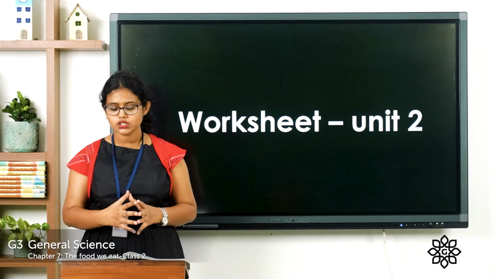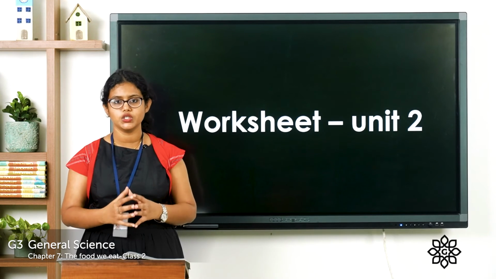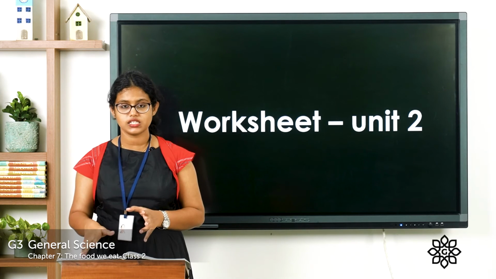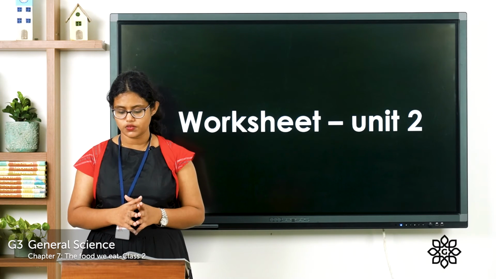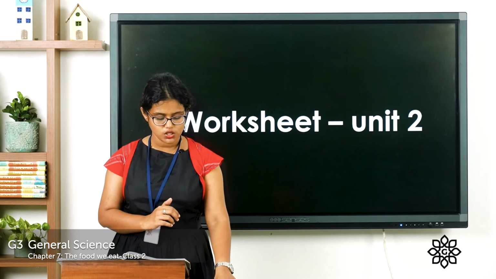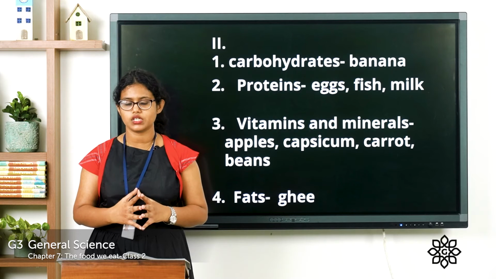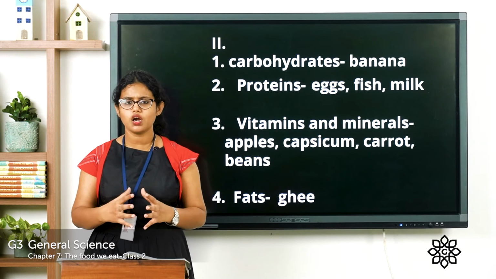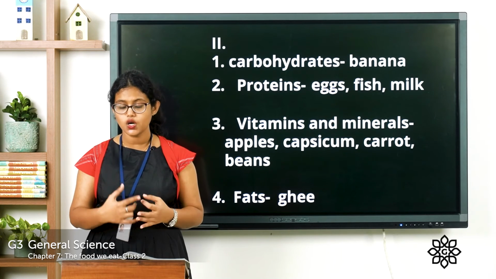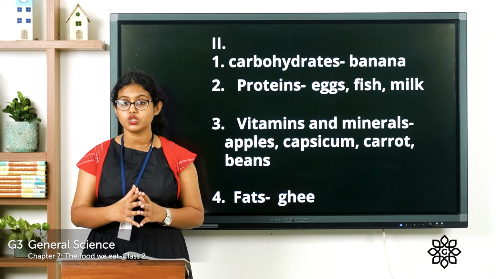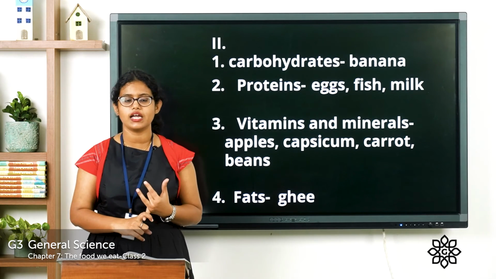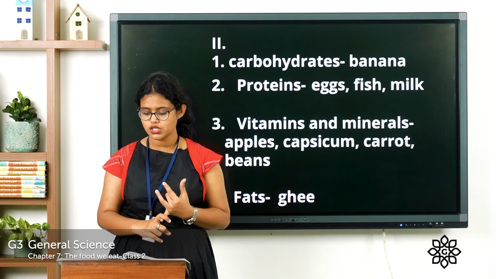That is, connect the food items with proper nutrients. So there you can see different food items are given and at the same time nutrients are given. So you have to connect the food items with proper nutrients. So let's start with carbohydrates. So let's see which all food items are rich in carbohydrates. You have banana, eggs, ghee, all are given. So which food item is rich in carbohydrate? That is banana. So you can write banana is rich in carbohydrates.